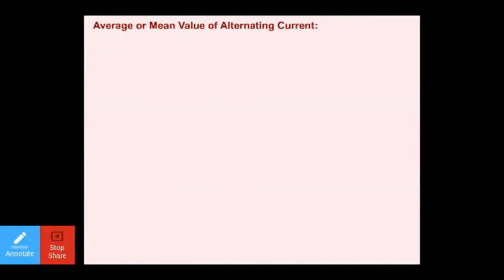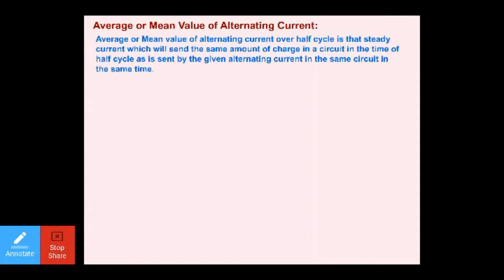Average or mean value of an AC. Now, what is the meaning of average or mean value of an AC? Let's talk about it. The average or mean value of an alternating current over a half cycle is that steady current which will send the same amount of charge in the circuit in the time of half cycle as is sent by the given AC in the same circuit in the same time.